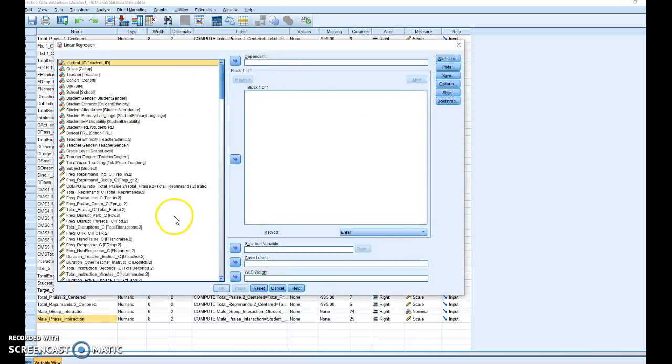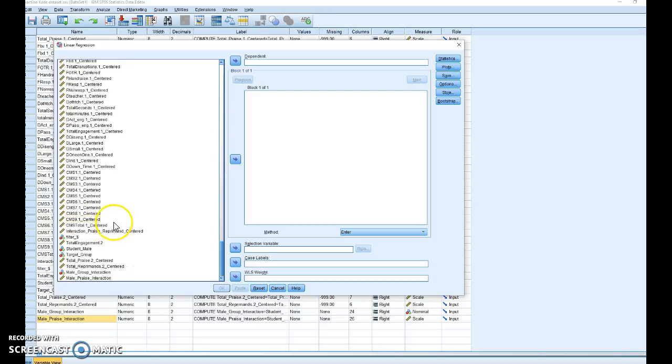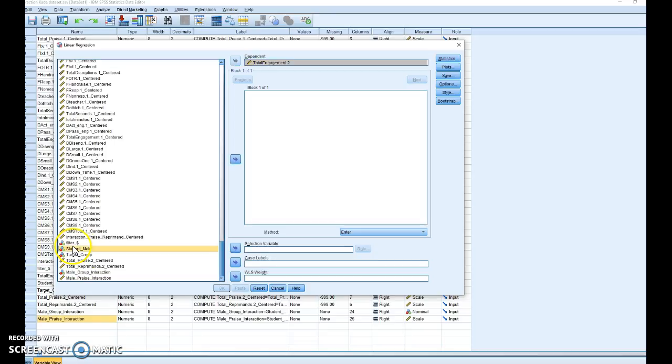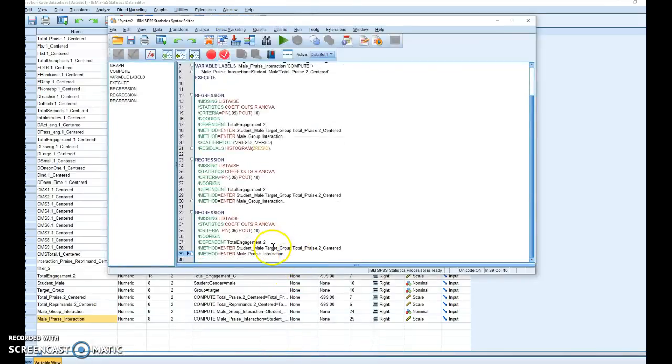Reset. Right-click, display variable names. Total engagement will be the dependent variable. Male. I'll go ahead and control for group as well. And praise. And then my next block will be the interaction term, the male by praise interaction term. Paste. Find my syntax. And run it.